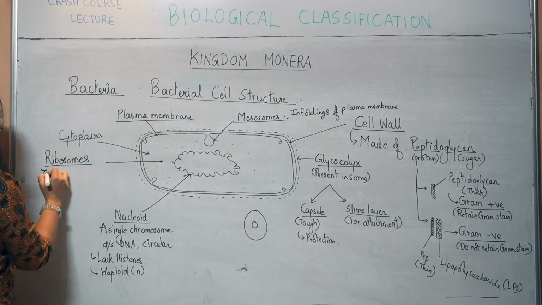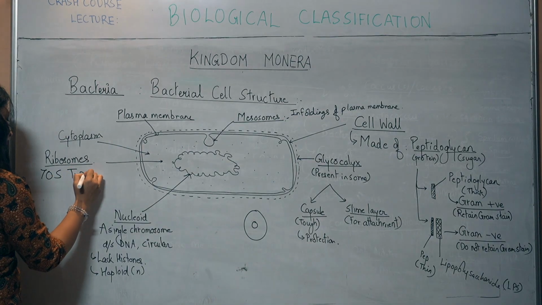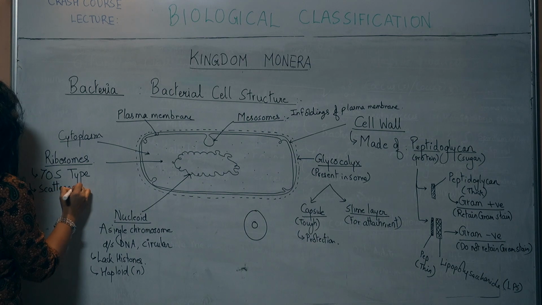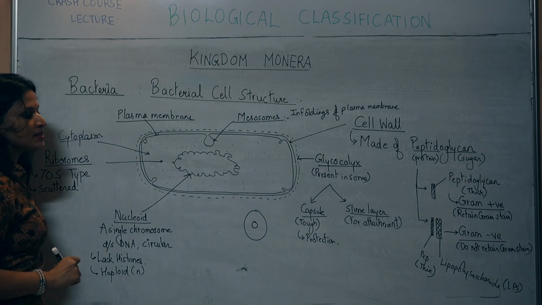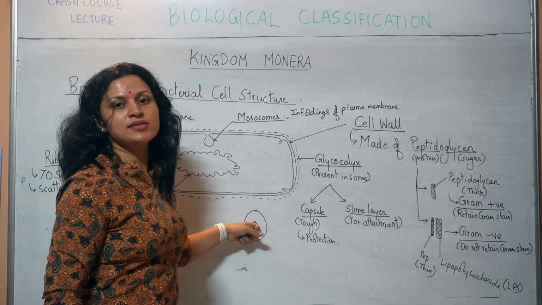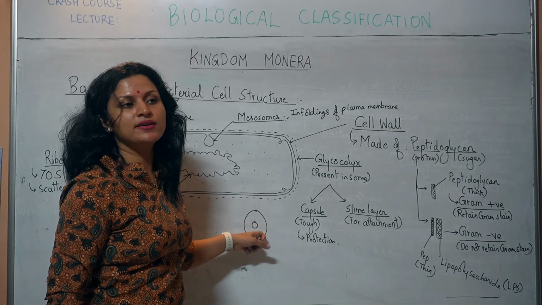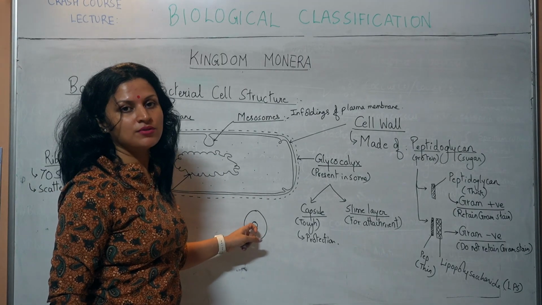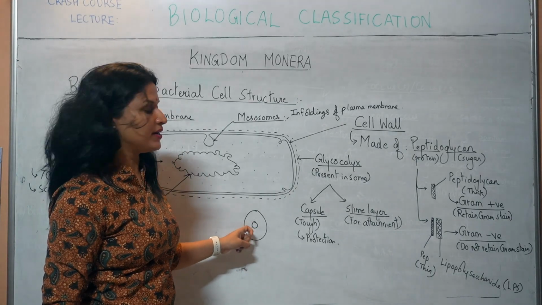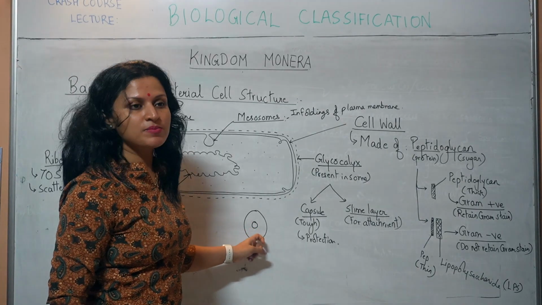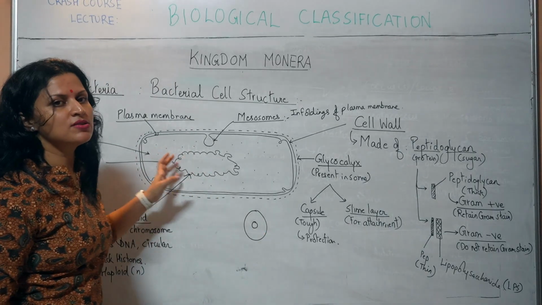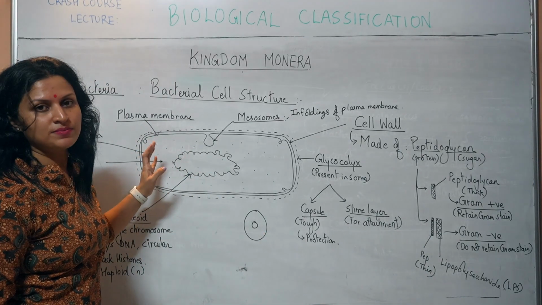They are 70S type and they are said to be scattered. Why am I saying scattered? Because in eukaryotic cells the ribosomes are located only on the endoplasmic reticulum. Okay, you know endoplasmic reticulum, right? Very few will be present in the cytoplasm, but over here all are present in the cytoplasm.